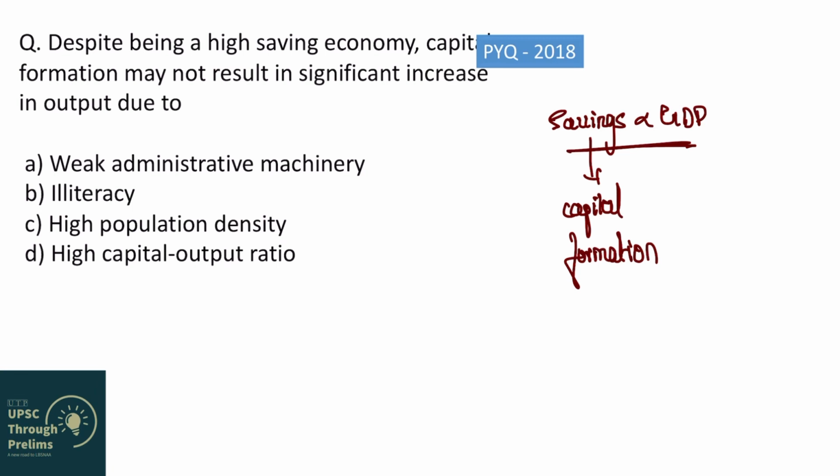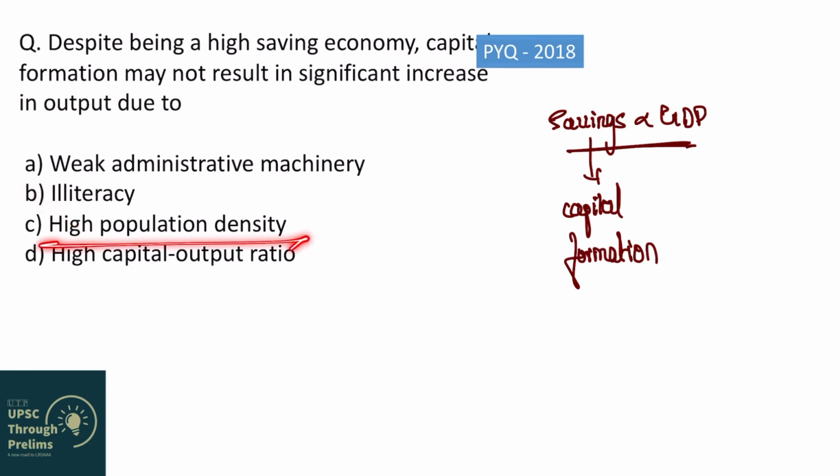Just see, the first statement is saying weak administrative machinery. See, weak administrative machinery might decrease the efficiency of economy, but this is not the most probable answer. Second option, illiteracy. See, if there is illiteracy, then savings will not lead to capital formation, because for savings to become capital formation, skilled manpower is required. So it means there is no skilled manpower. So GDP is a very distant thing, there will not be any capital formation at all. But this question is saying that there is capital formation. So B is also wrong.